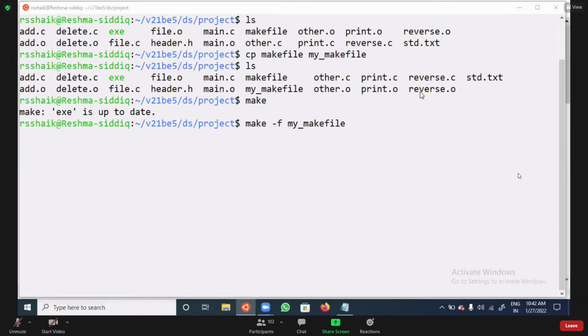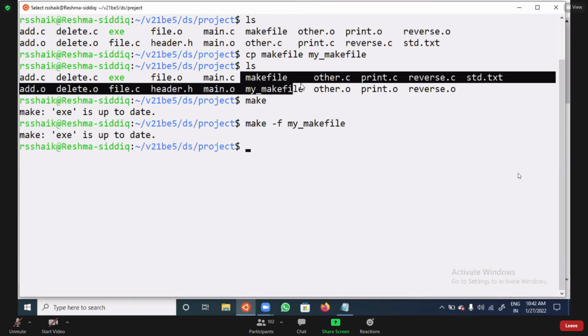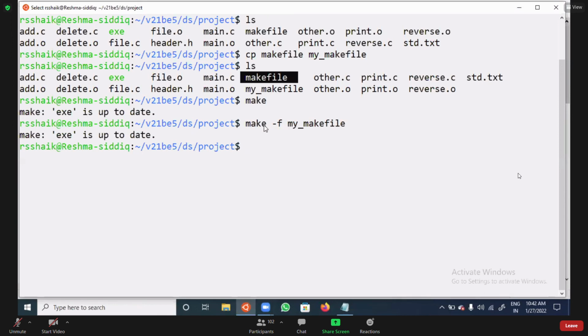Am I clear? There is no problem if you have n number of files. But how you are compiling, that is important. If you give simply make, it will open makefile. If you give it like this, it will open that particular file. If you have both files, any problem? No problem. Am I clear? Still any doubt in this?